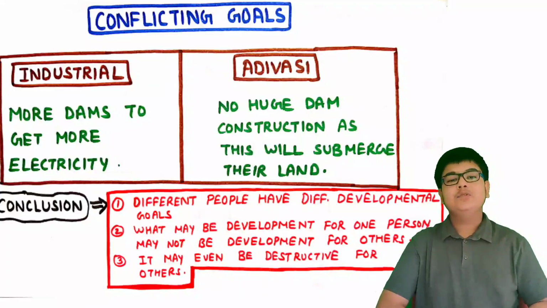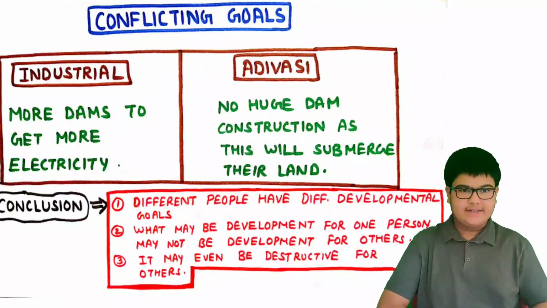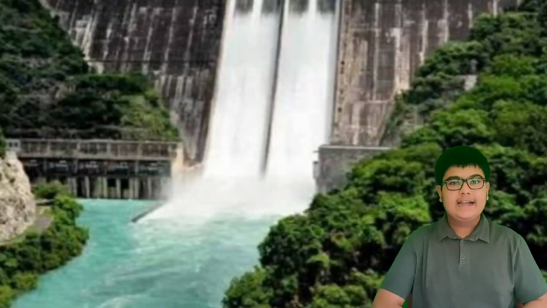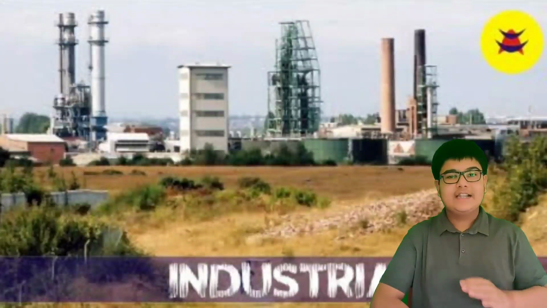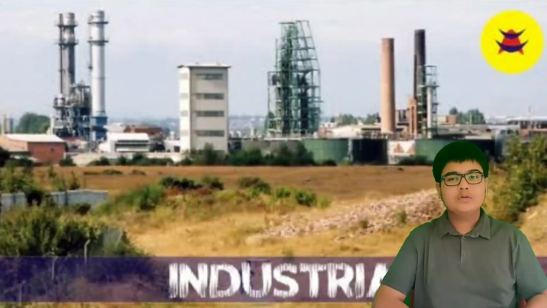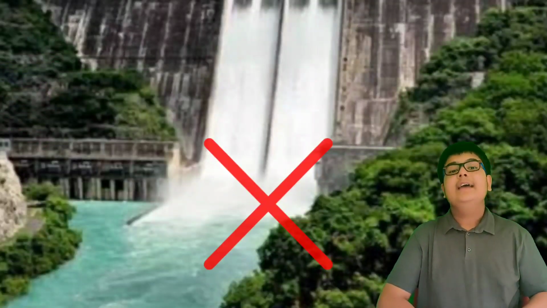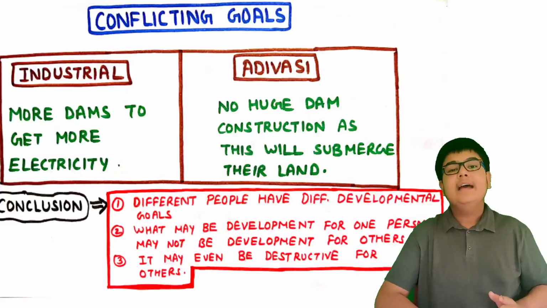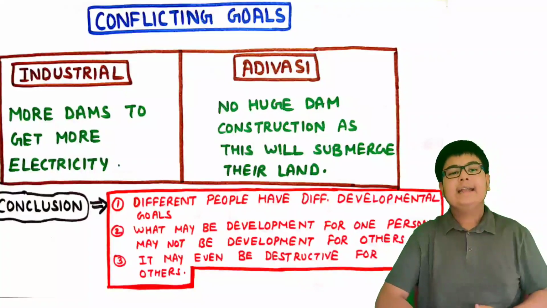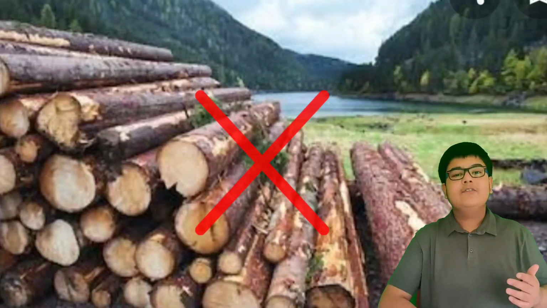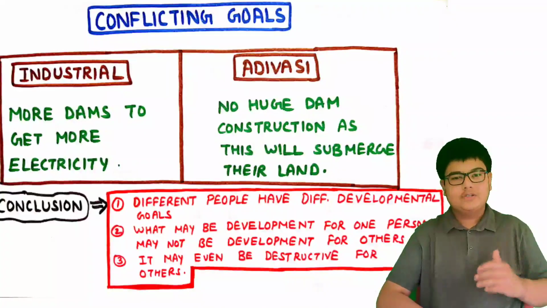So let us see an example to understand how goals can be conflicting. For example, consider an Adivasi and an industrialist. The industrialist would want more dams to be built to get more electricity, and he would also want to cut the forest land and use that land to make roads, buildings, etc. But the Adivasi will resent this request. He would want that no huge dam should be built, as this would submerge his land. And he would also not want the forest to be cut for building of roads or buildings, as he would not be able to go into the forest and get the forest produce.